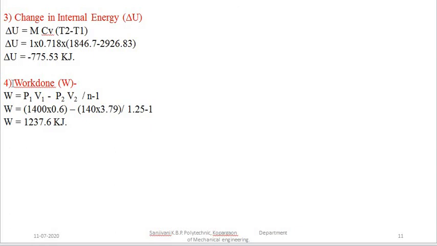Now the last parameter, that is the work done. The formula for work done for the polytropic process is W is equal to (P1 V1 minus P2 V2) divided by (n minus 1). Putting the corresponding values, we get the value of work done, W is equal to 1237.6 kilojoule. So that is the positive work done, which is done by the system over the surrounding. So we are getting the mechanical work as the output energy. So this is a simple problem on the polytropic process.